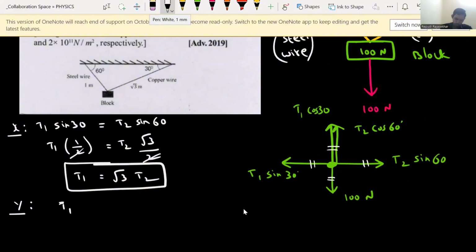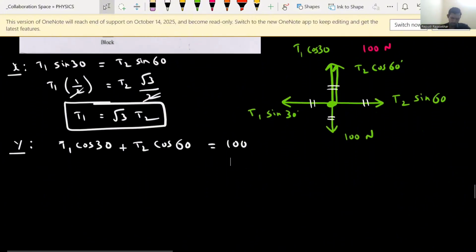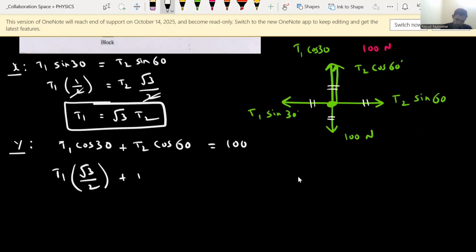So T1 cos 30 plus T2 cos 60 equals 100, right? T1 into cos 30 means root 3 by 2, plus T2 cos 60, 1 by 2, which equals 100, correct?